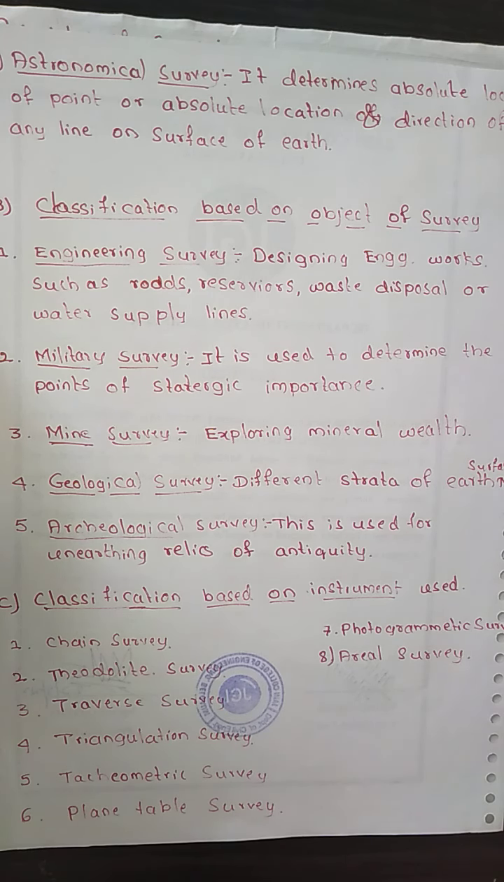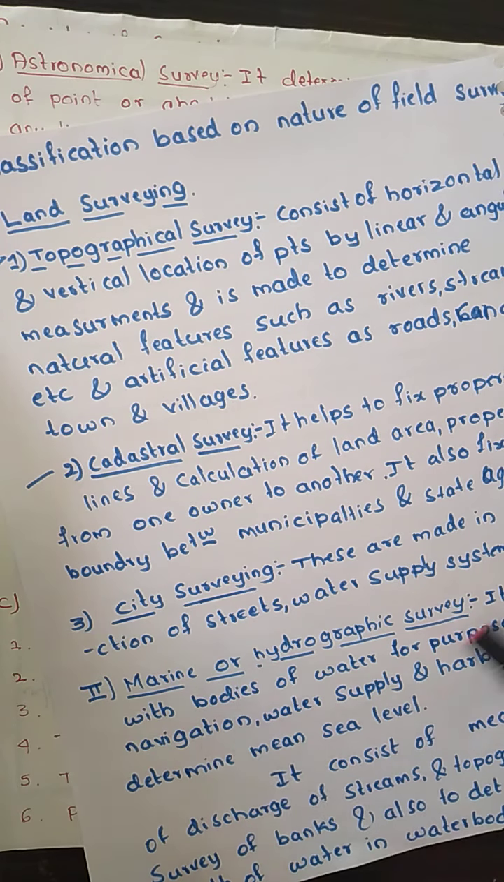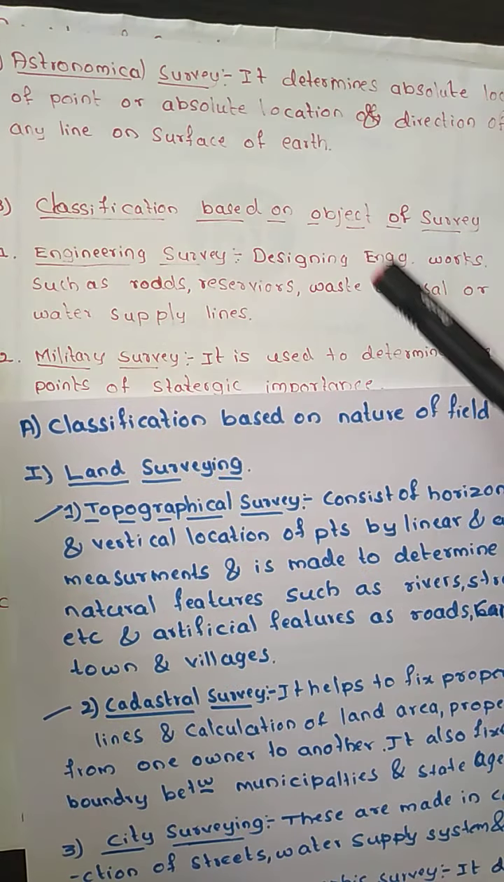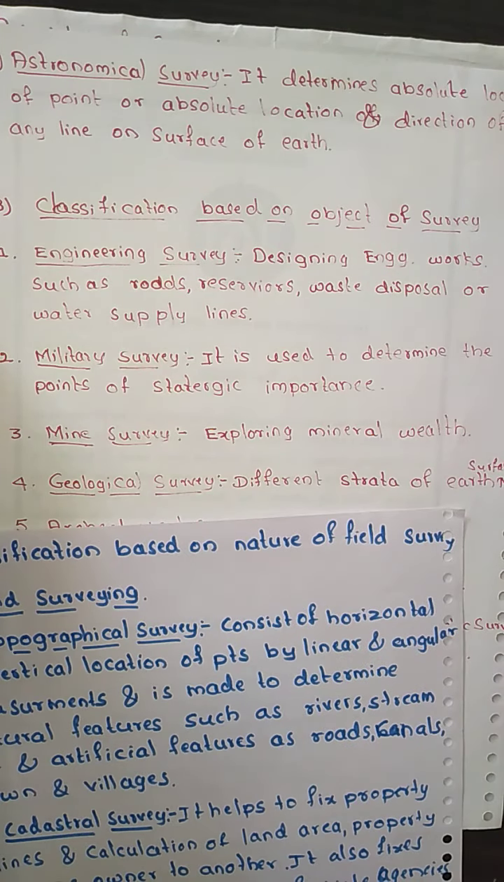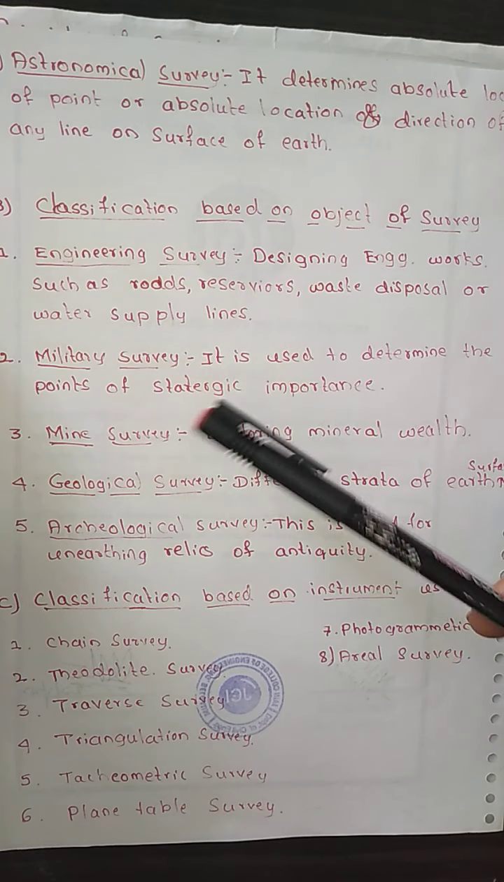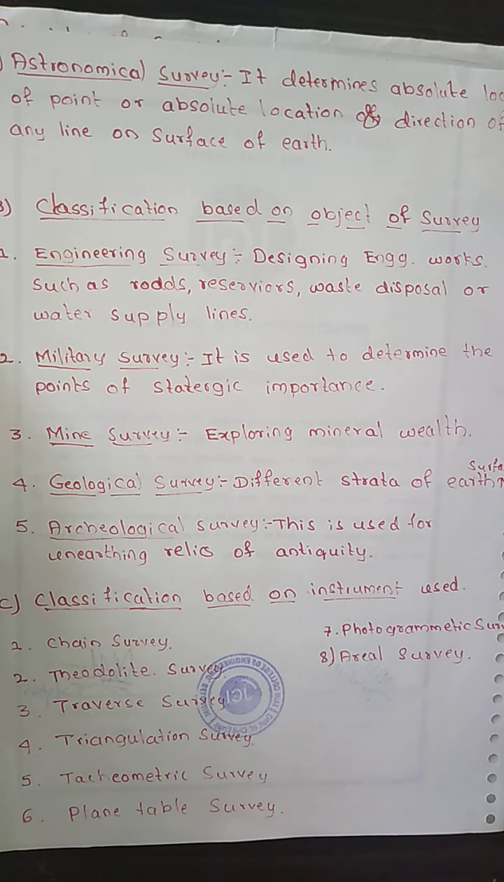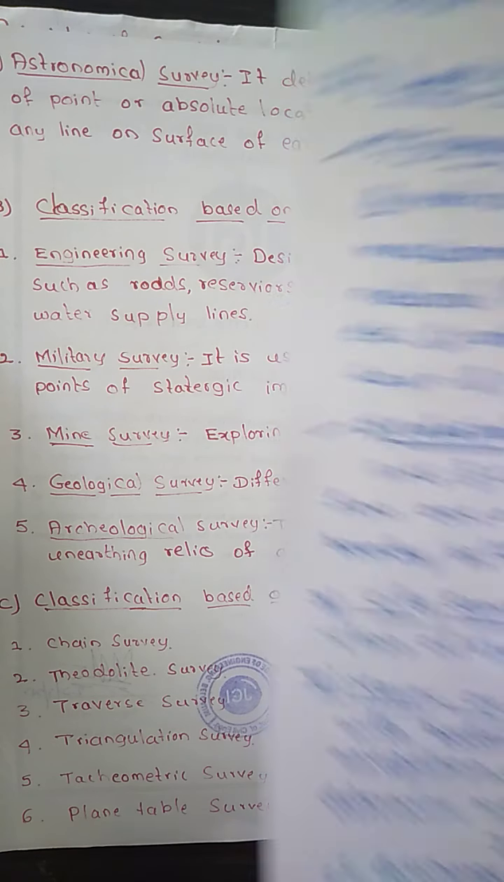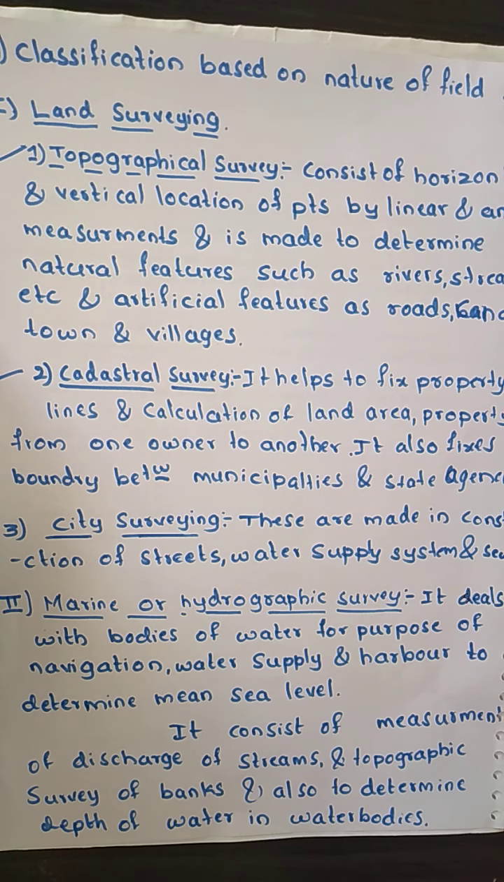So the main classification is based upon the nature of the field, in which we are going to have land, water and astronomy. The second classification is based upon the object of a survey, that is, what is the purpose: engineering, military, mine, geological and archaeological survey. Then based upon the instrument. So this is how we are going to classify the survey based upon different criteria.